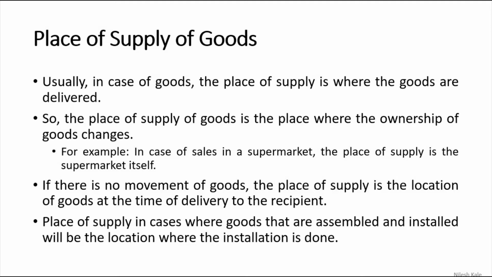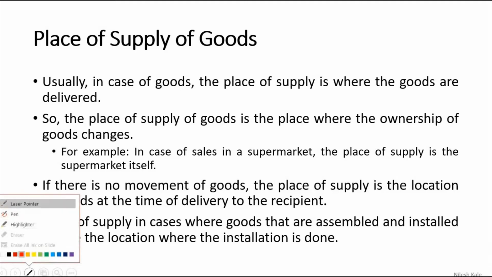Let us start with the place of supply of goods. Usually in case of goods, the place of supply is where the goods are delivered. So the place of supply of goods is the place where ownership of goods changes. See, this is where you have to understand.